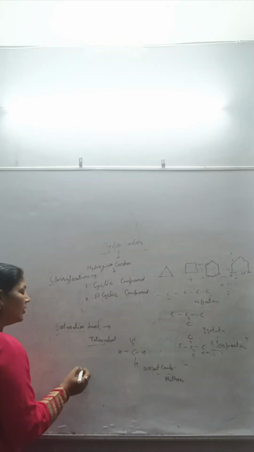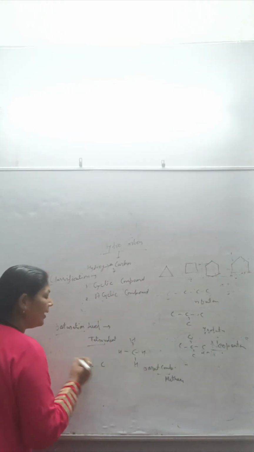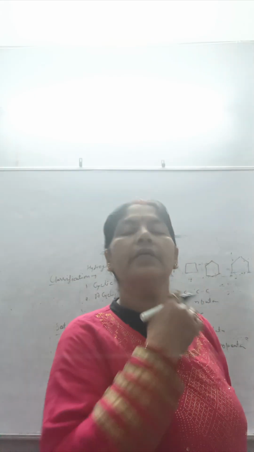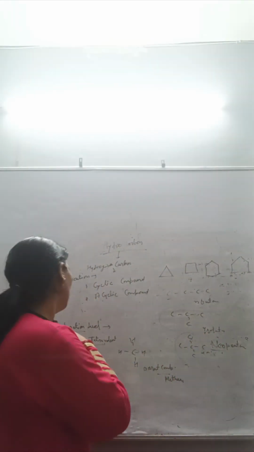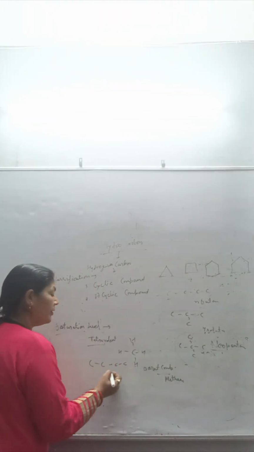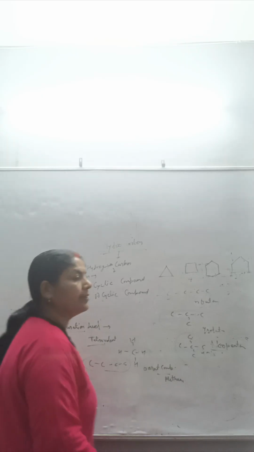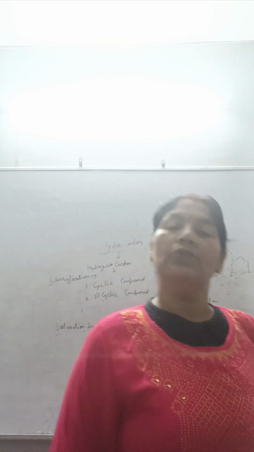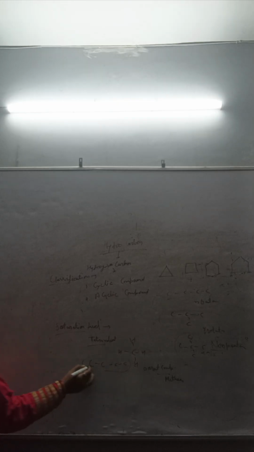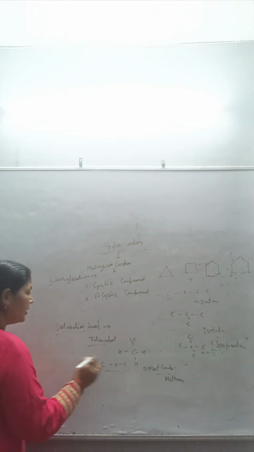When two carbon atoms are attached to each other and satisfied with hydrogen, there is a single bonding linkage between carbon and carbon. That is known as a saturated compound. Carbon-carbon single bonding linkage is saturation.